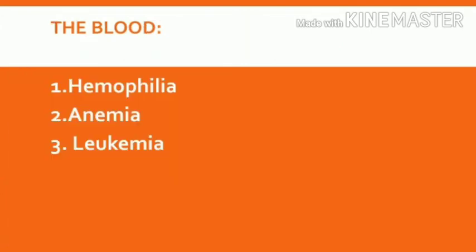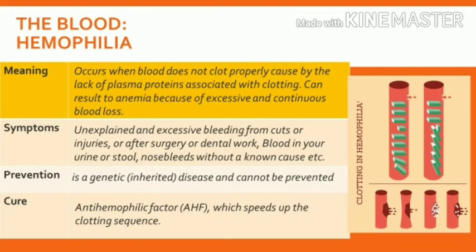Blood diseases: hemophilia, anemia, and leukemia. Hemophilia occurs when blood does not clot properly, caused by the lack of plasma protein associated with clotting. Hemophilia may result in anemia because of continuous blood loss. Plasma helps blood to clot. When there is a lack of plasma in the blood, blood does not clot properly, causing the wound to heal slowly. These are the symptoms, prevention, and cure.